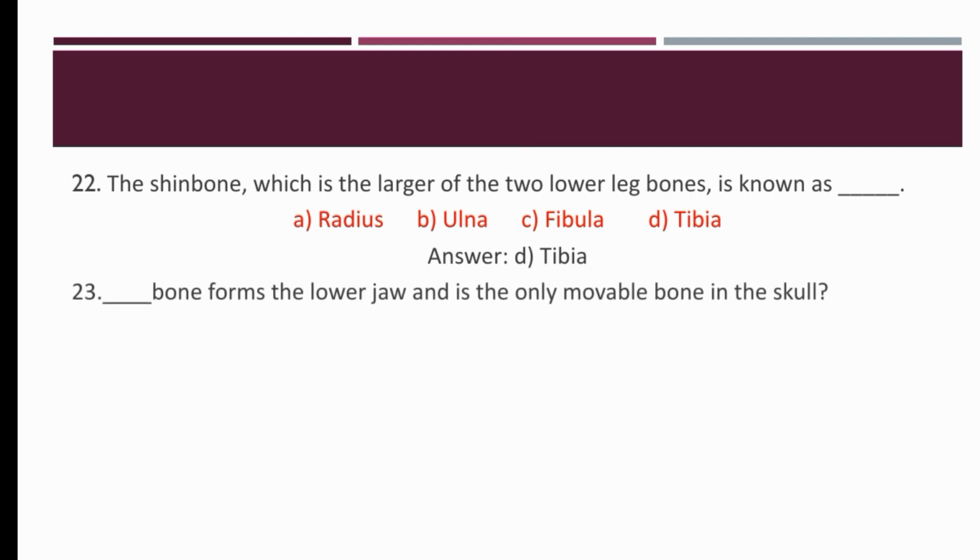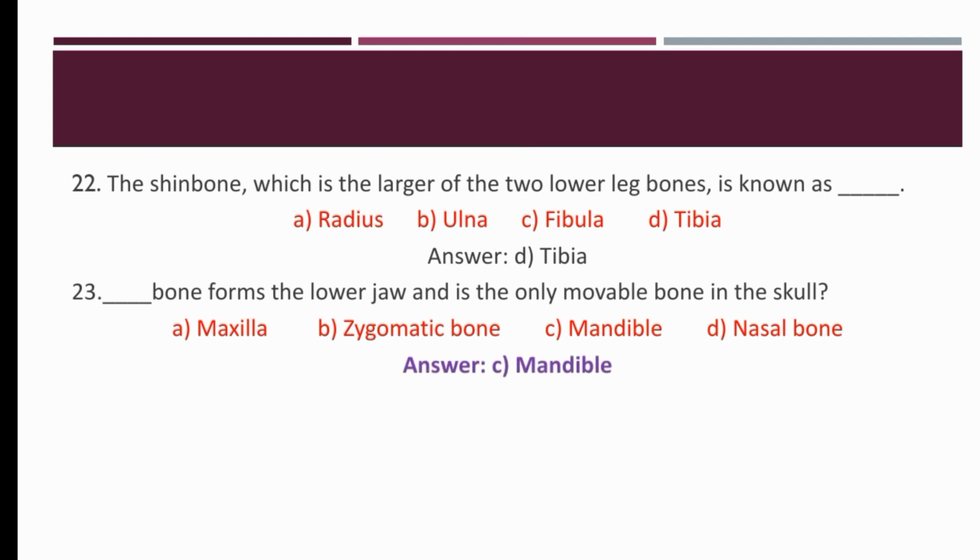The bone that forms the lower jaw and is the only movable bone in the skull. It is a very important MCQ. Maxilla, zygomatic bone, mandible, or nasal bone. So the only movable bone in the skull is the mandible. The right option is C, which is present in the lower jaw.